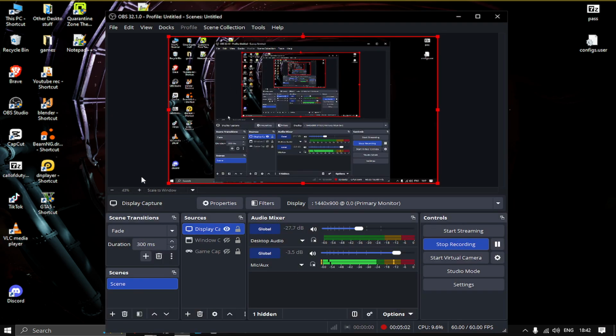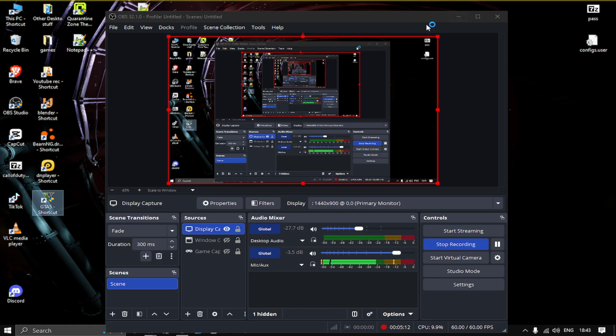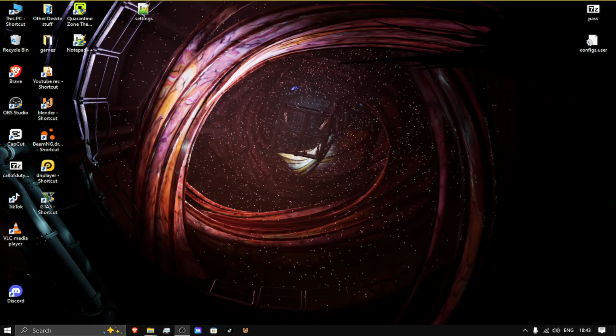My display capture, not my window capture. You can see these two are off. So it's my display capture. You see my whole display. So I'm going to run this. Just move this to the side again, just so I can show you this is not clickbait.